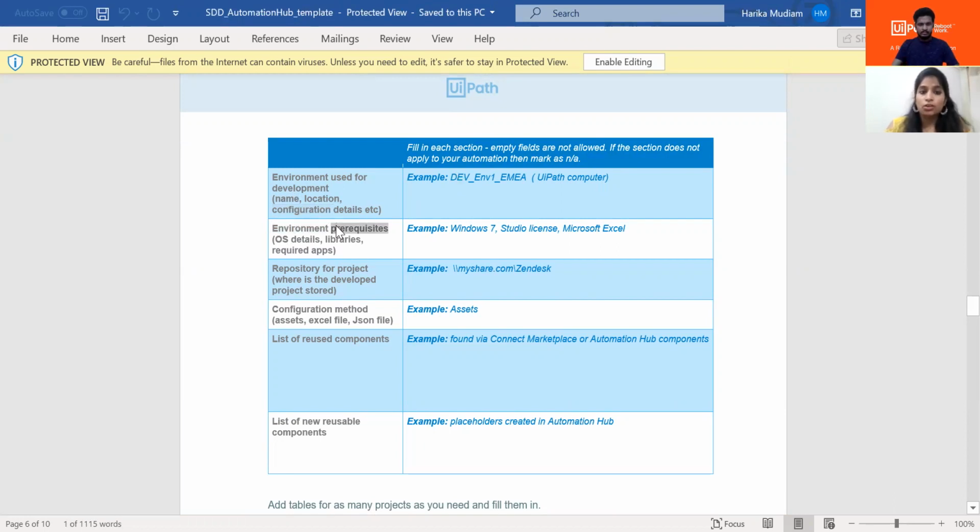Environment prerequisites. Let's say you're deploying the process on a certain OS or something, so what will be the prerequisites for the process to run? We should have a license, Studio license, and Microsoft Excel. If these are the prerequisites, we have to mention them over here.